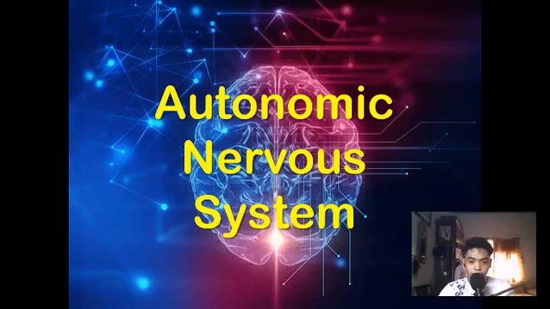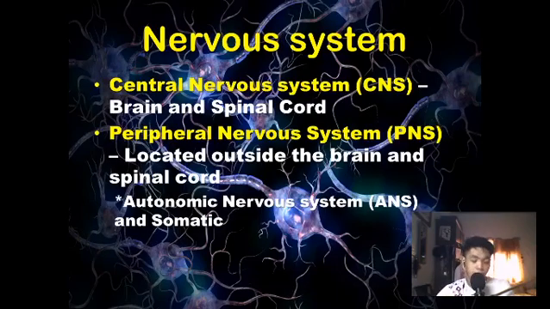So, autonomic nervous system. Before we talk about the autonomic nervous system, let's first talk about the nervous system. Basically, the nervous system is divided into two: the central nervous system and the peripheral nervous system. The central nervous system is located in the brain and the spinal cord, while the peripheral nervous system is located outside of the brain and the spinal cord.